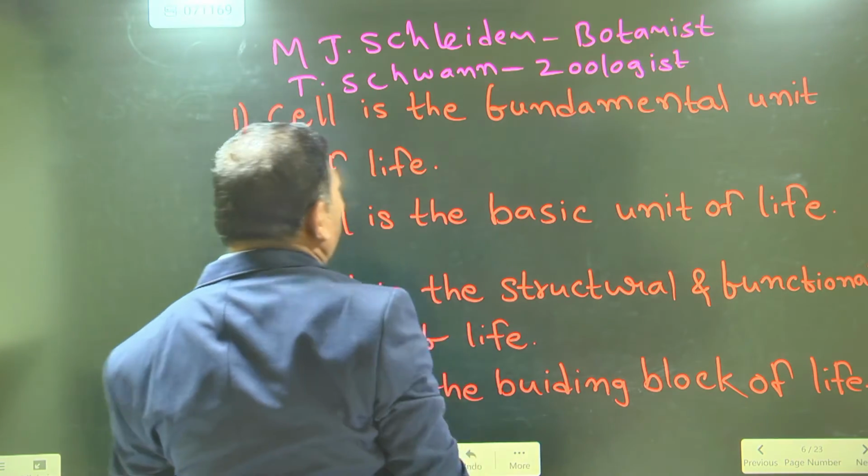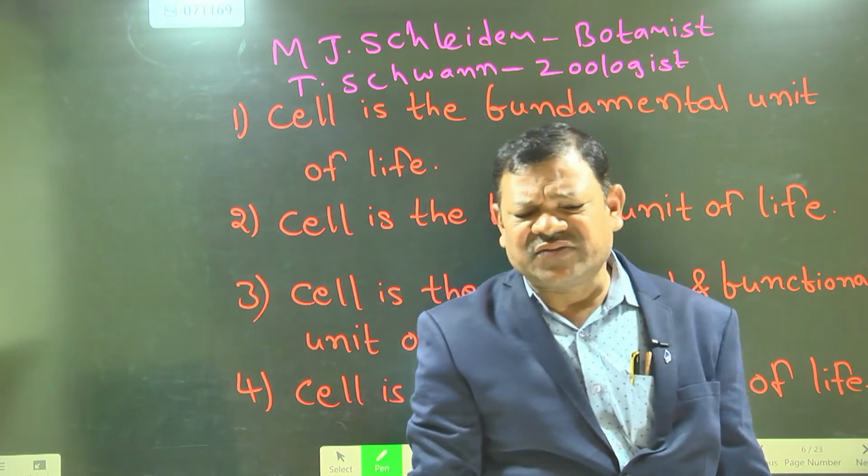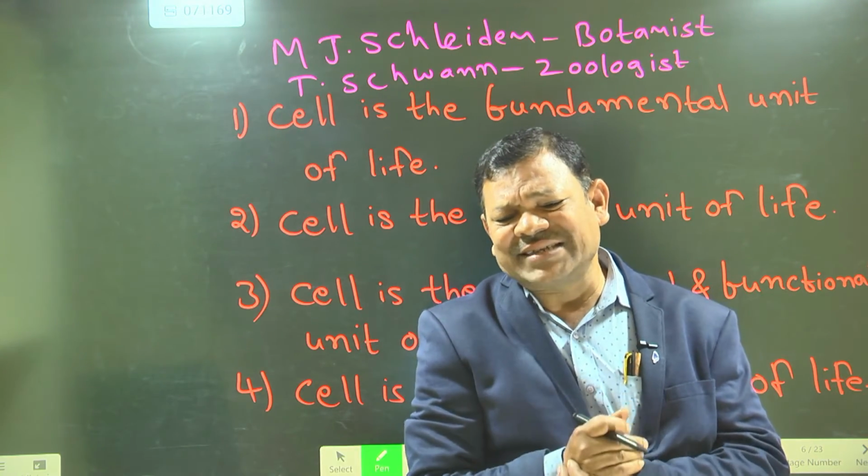Matthias Jacob Schleiden and Theodor Schwann proposed the cell theory.